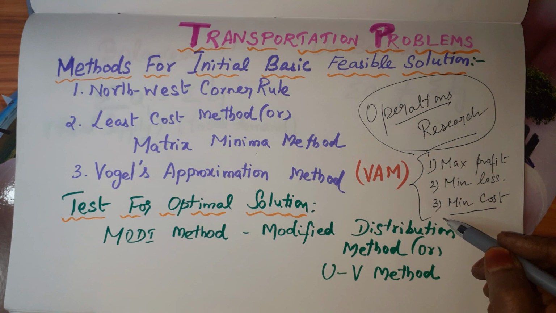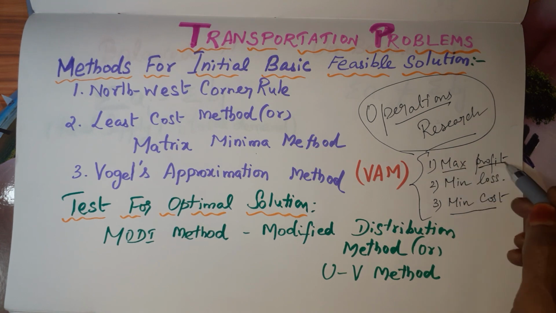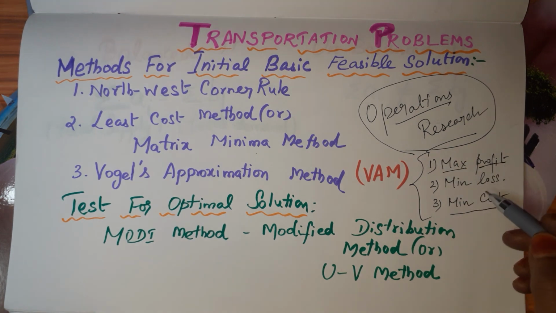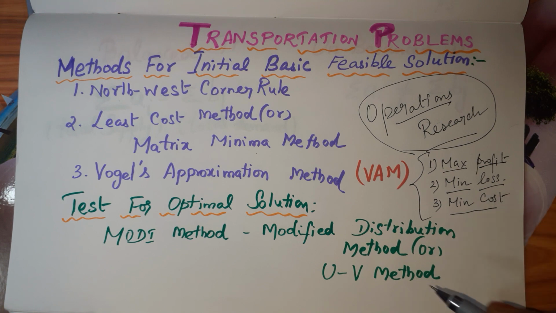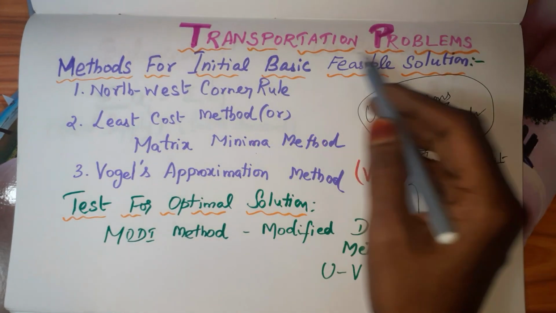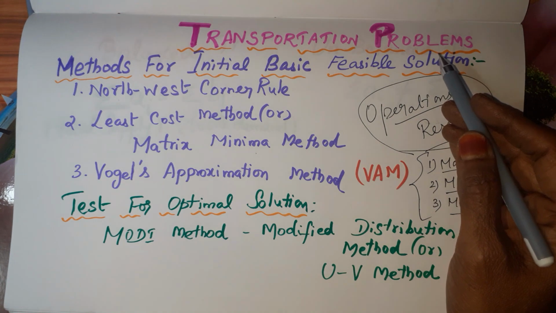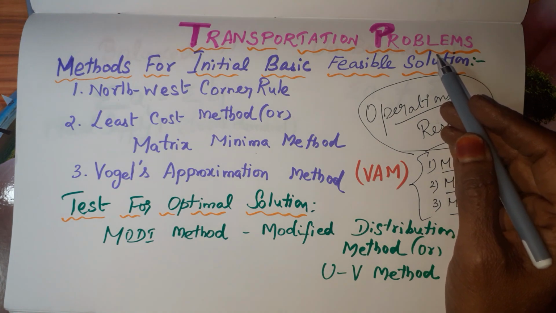What are the three aims we have? One is to get the maximum profit. If it is loss, I have to get the minimum loss. If it is the cost, I have to invest the minimum cost. The transportation cost is also an amount I am investing, right? So I have to invest minimum. So I want to get the minimum transportation cost. So in this type of problems, our aim is to get the minimum cost.